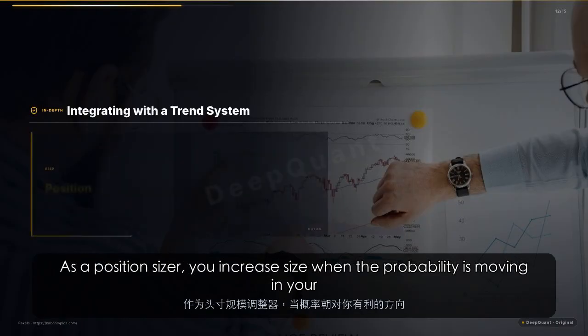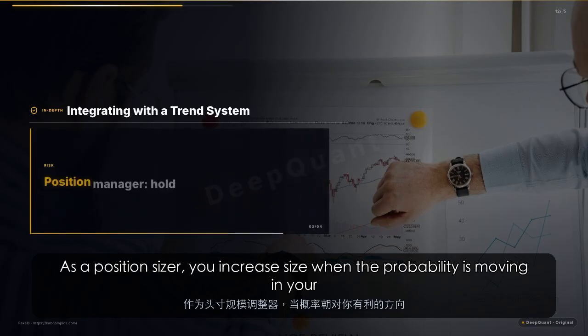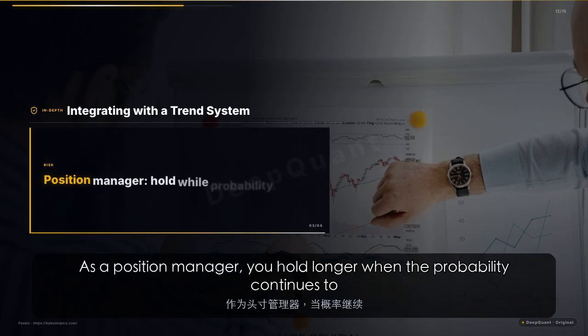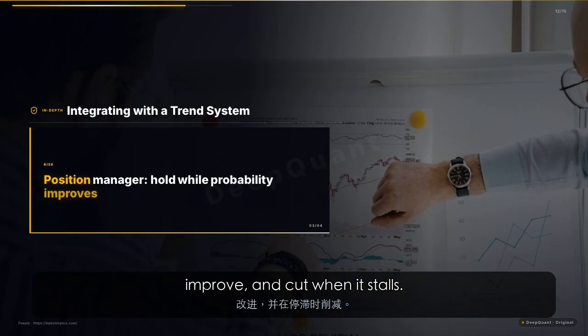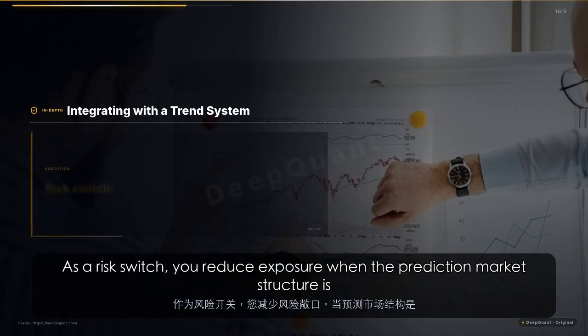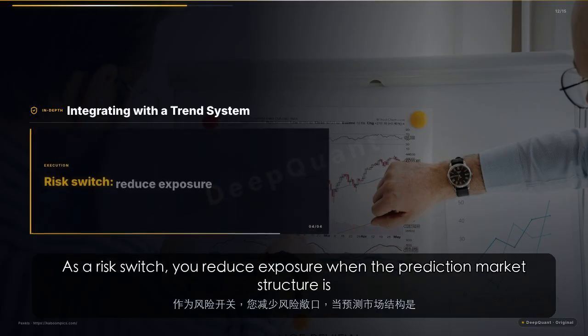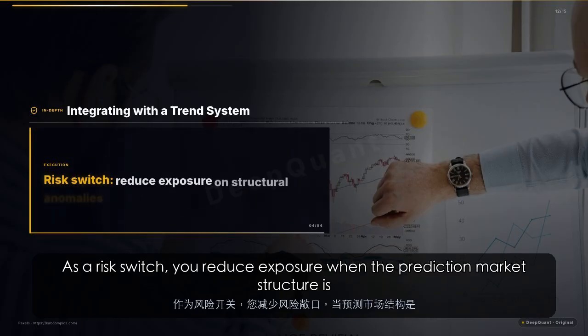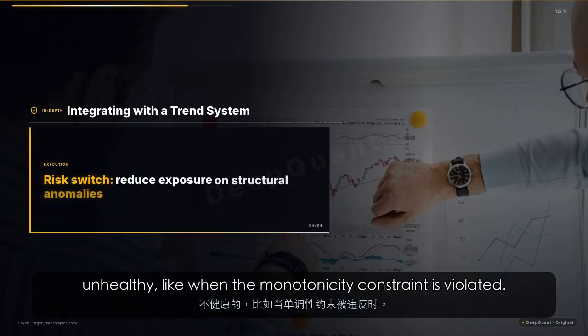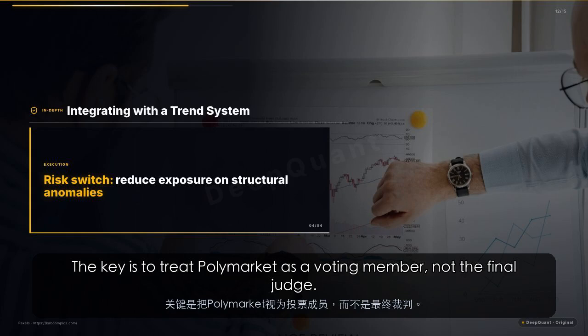As a position sizer, you increase size when the probability is moving in your favor. As a position manager, you hold longer when the probability continues to improve, and cut when it stalls. As a risk switch, you reduce exposure when the prediction market structure is unhealthy, like when the monotonicity constraint is violated. The key is to treat Polymarket as a voting member, not the final judge.